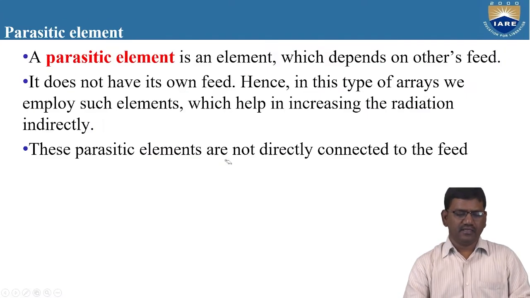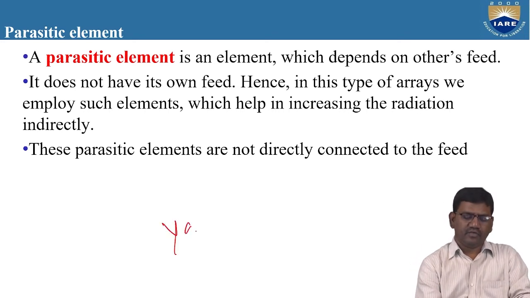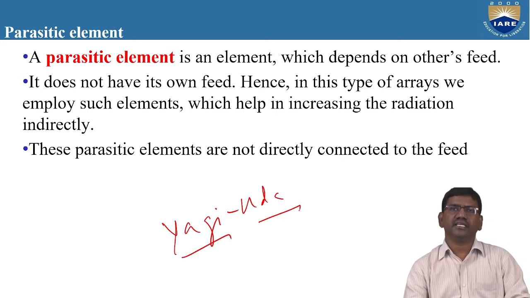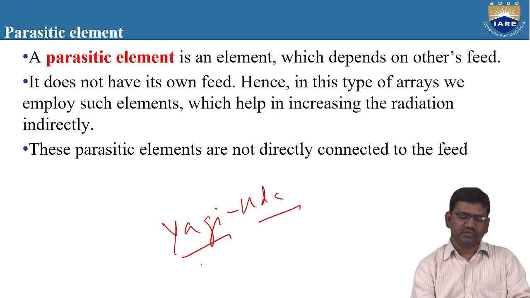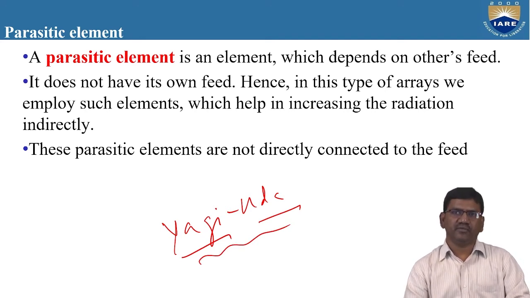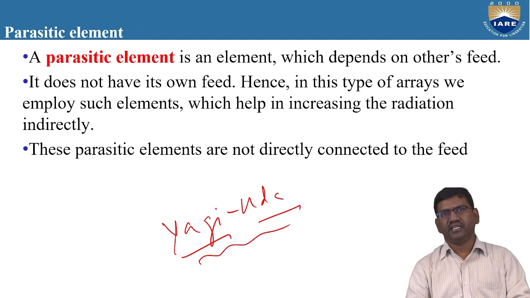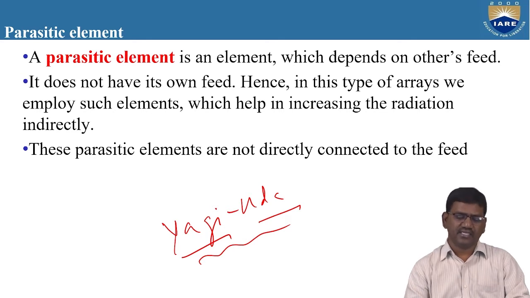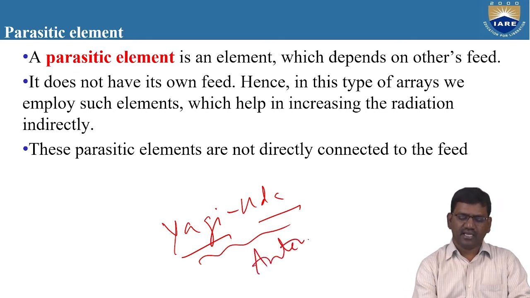Yagi and Uda are the names of two scientists who invented a new type of antenna, and their names themselves have given the name of the antenna as Yagi-Uda antenna.